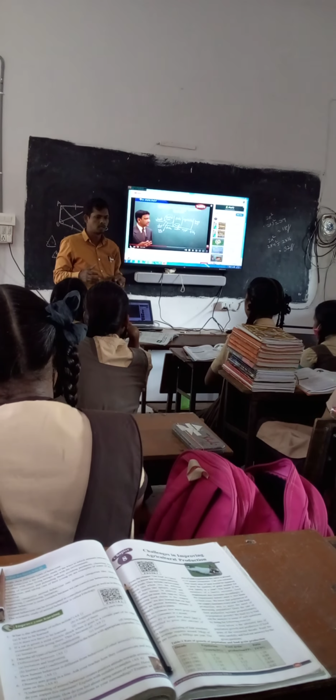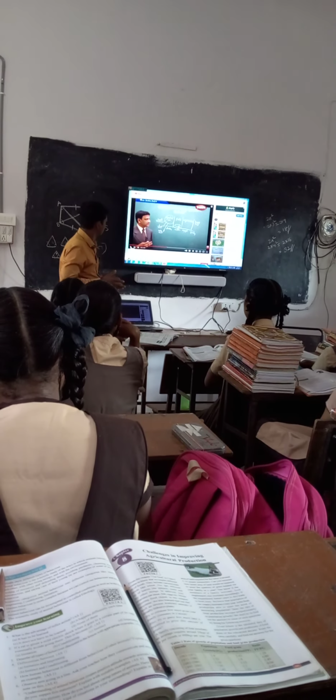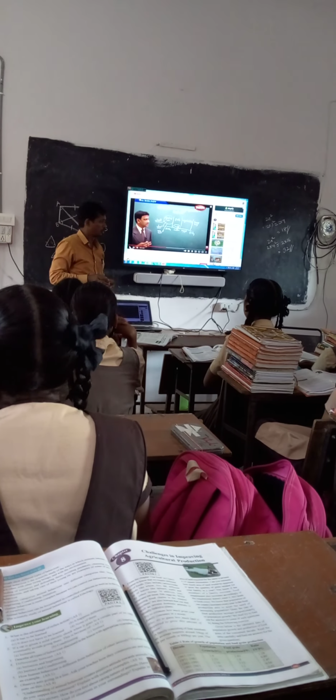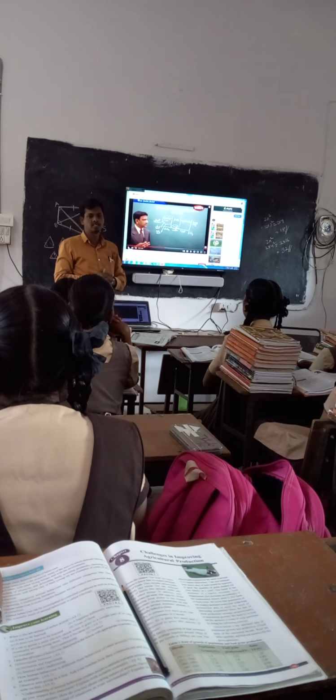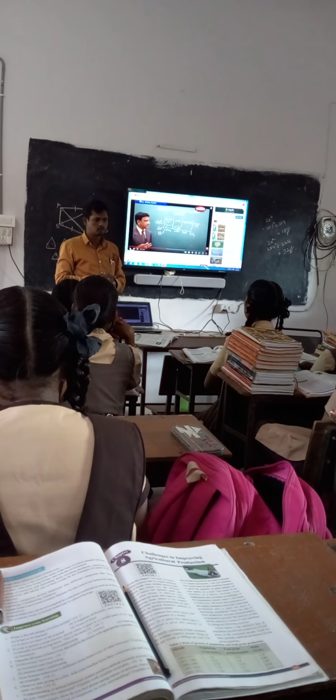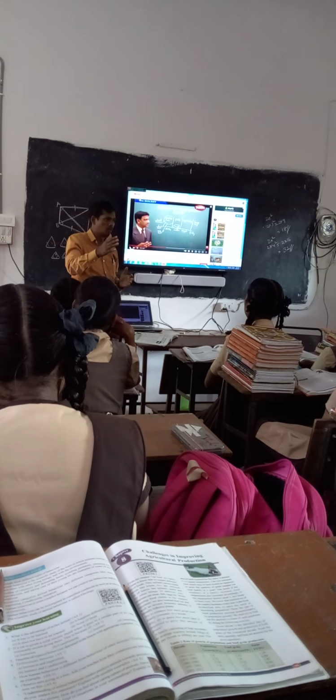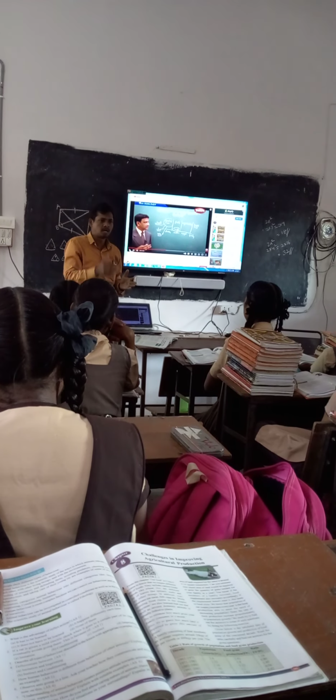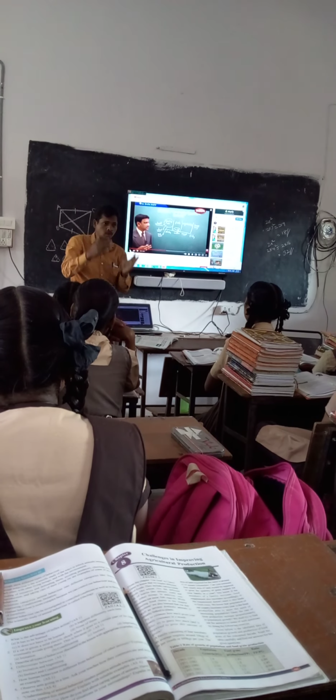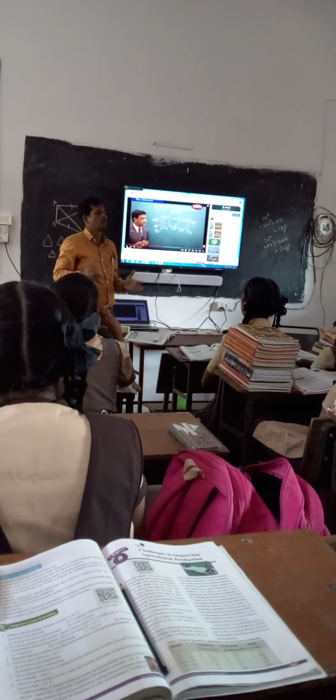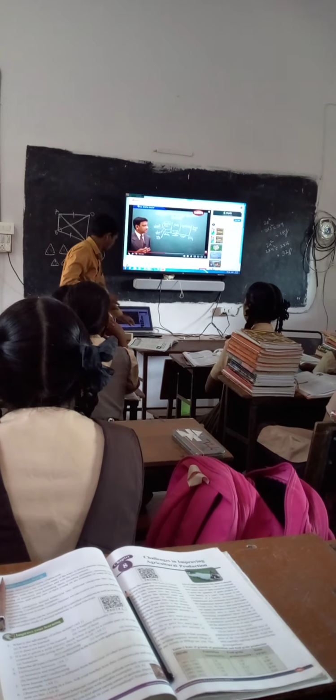But in this session we are going to discuss the challenges in improving agricultural products. So we have to take up the challenge. How can we improve? Land is the same, but population is going to increase. According to the increasing population, how can we improve production? That is now the challenge.